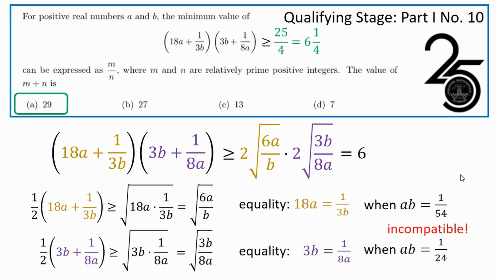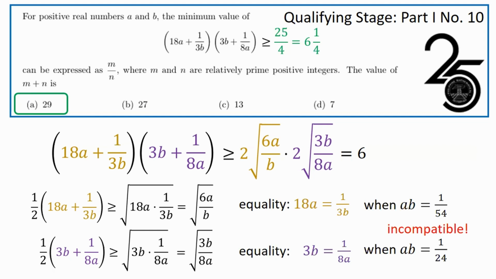But observe that these two conditions for equality are incompatible. If AB is equal to 1 over 54, then okay, the gold term reaches its minimum, but the purple term doesn't. It's the same situation when AB is equal to 1 over 24. The purple term reaches its minimum, but not the gold term.